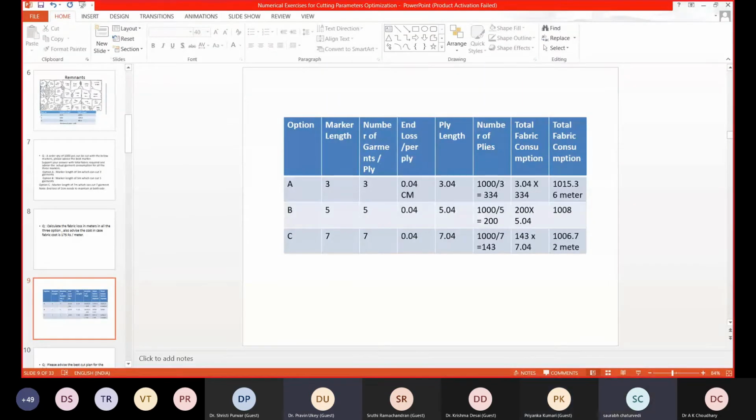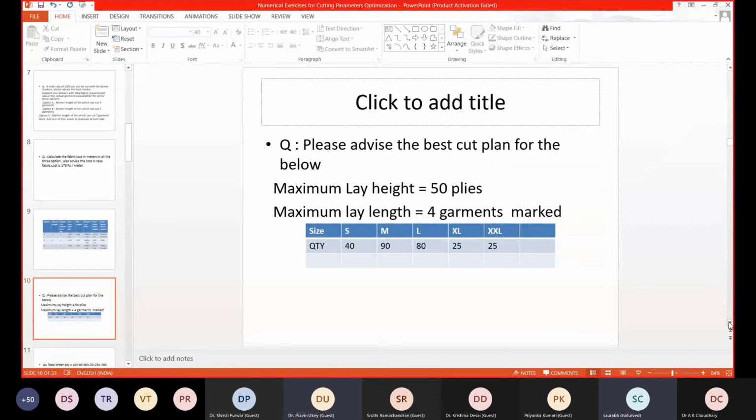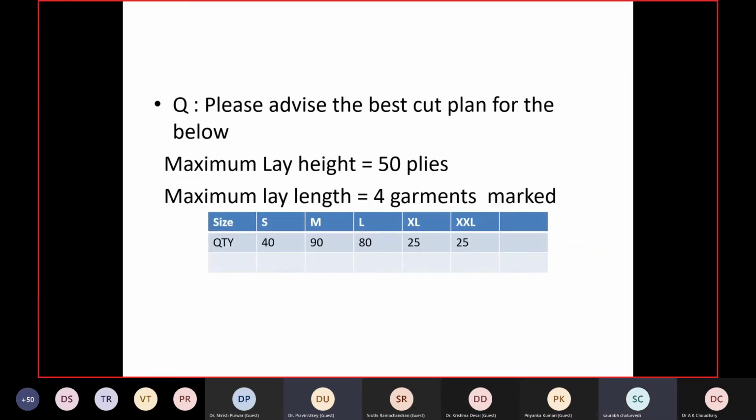Yes, sir. Okay. So this question I have solved for you. I expect the next question to be solved by you on your own. This is the question. You have to make the best cut plan for the below. Maximum lay height is 50 plies. Maximum marker length is 4 garments. For one marker, we can have maximum 4 garments. So I can mix one small, one medium, one large, and one XL. Or I can mix 2 small, 2 medium. I can mix 2 large, 2 XL. But I cannot mix more than 4 garments.